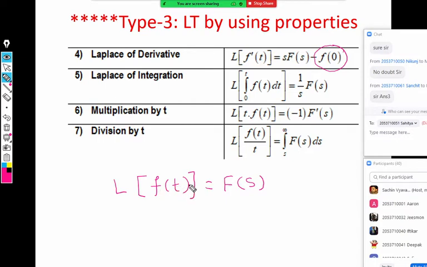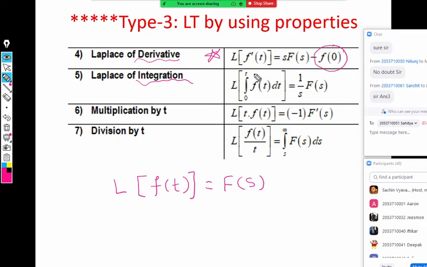And I will tell you one important thing: there is only one question on the derivative property in the book. You can take any book of any author, and you will not get other examples on this property. There is only a single example on the Laplace of derivative property. We'll do it after this. But on Laplace of integration, there are many examples.